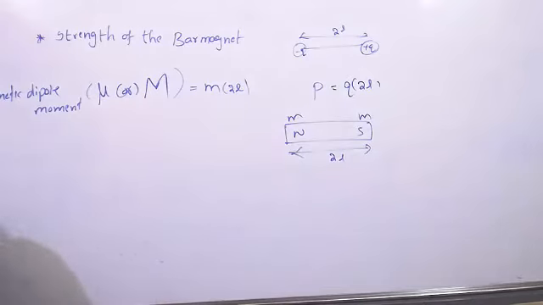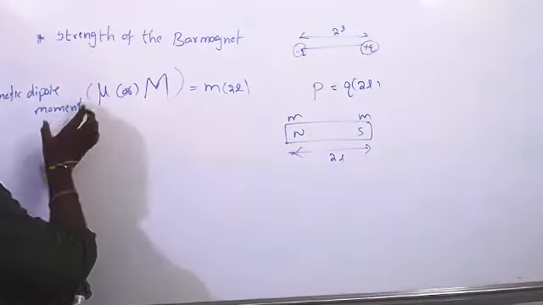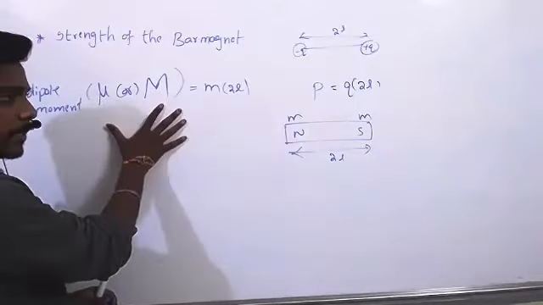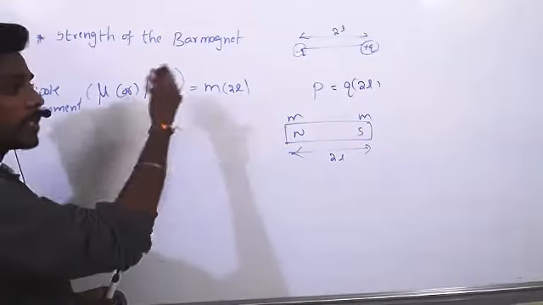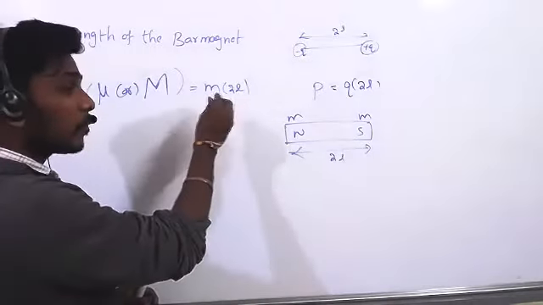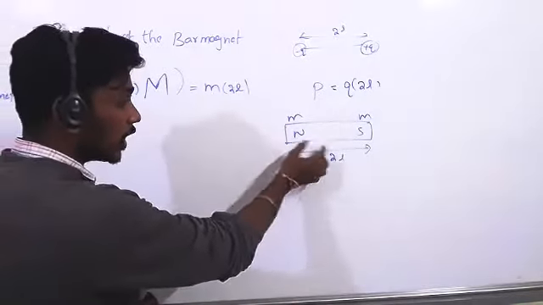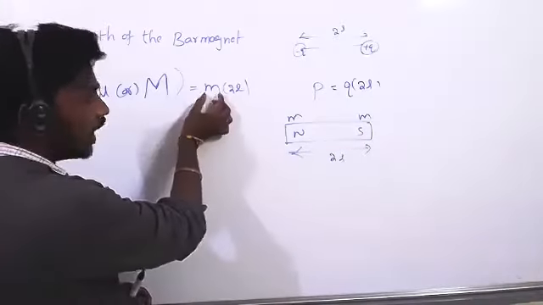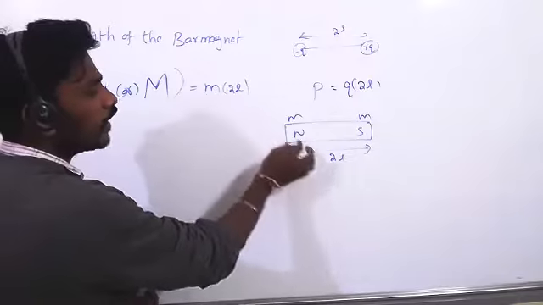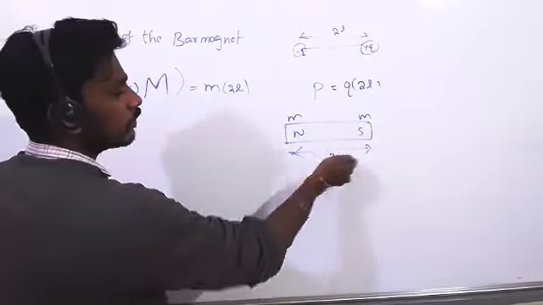Clear? Can you repeat, sir? Yeah. So magnetic dipole moment is denoted with the letter mu or capital M. Magnetic dipole moment is equal to the product of pole strength, either north pole strength or south pole strength, where m is the pole strength, and the vector displacement between them.